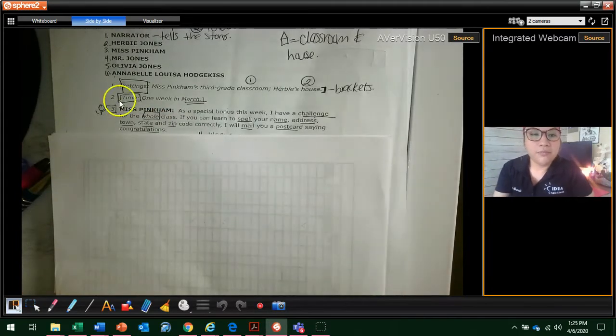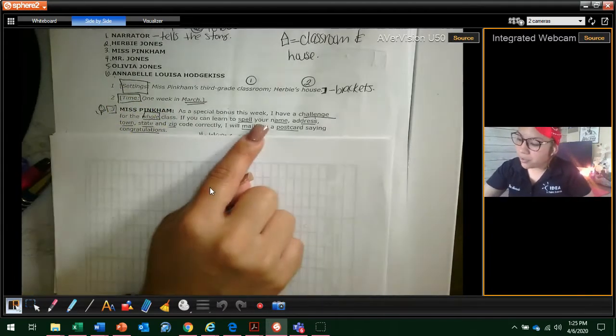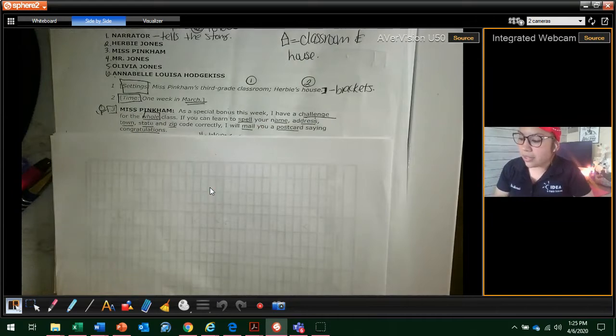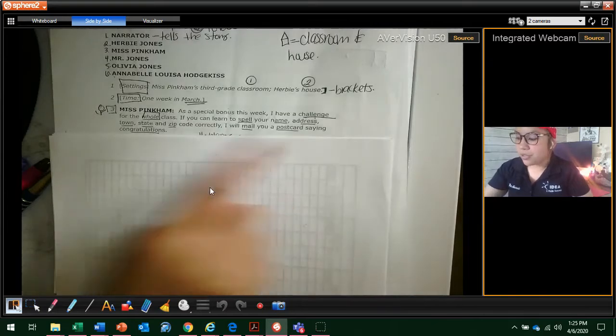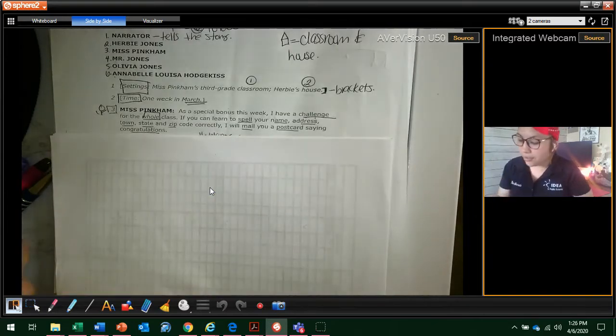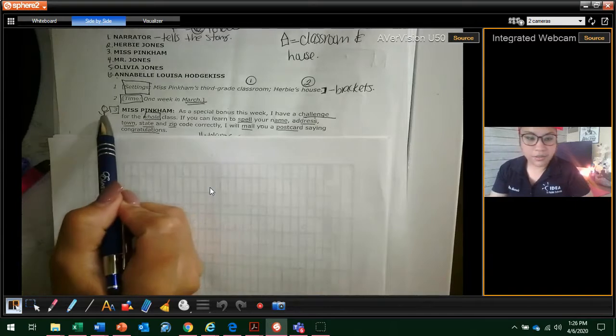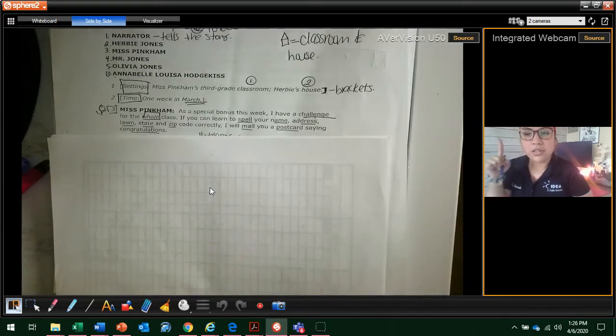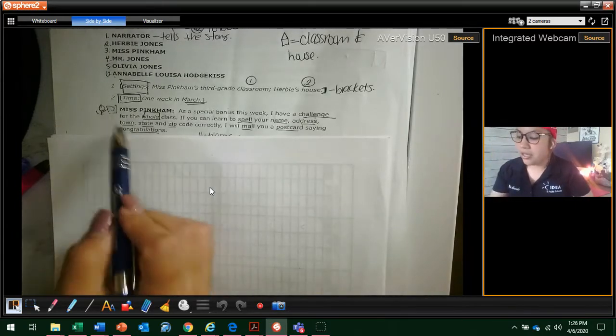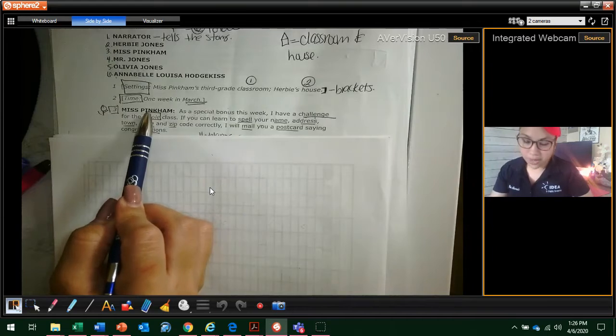Paragraph 3. Miss Pinkham: As a special bonus this week, I have a challenge for the whole class. If you can learn to spell your name, address, town, state, and zip code correctly, I will mail you a postcard saying congratulations. So look at the only things that I underlined, boys and girls. So I wrote here a little character sign because that tells me that it's the first time that character comes out. And who is it? Miss Pinkham.